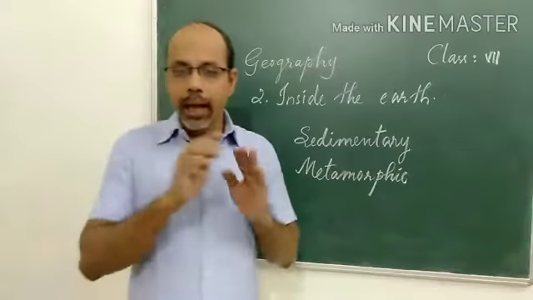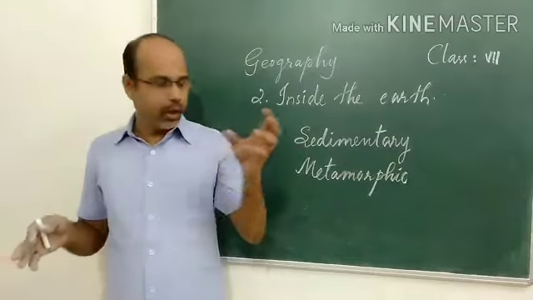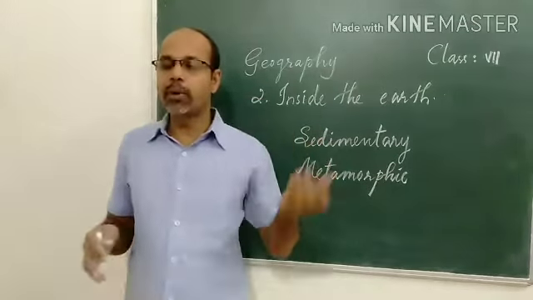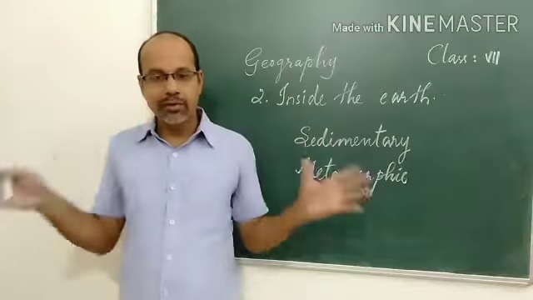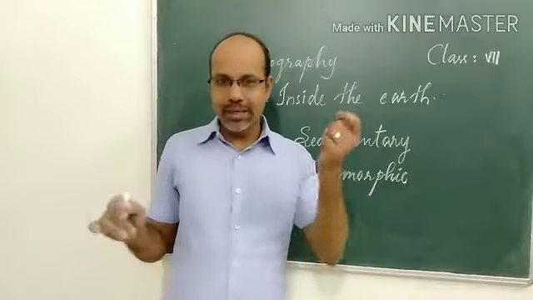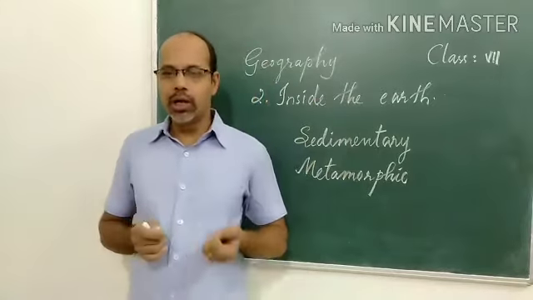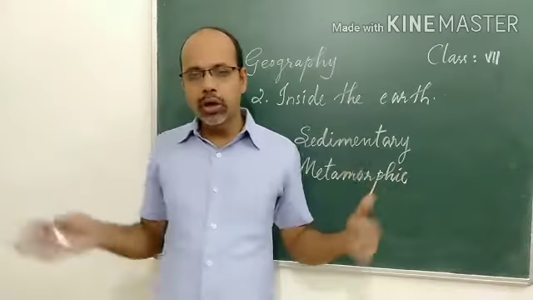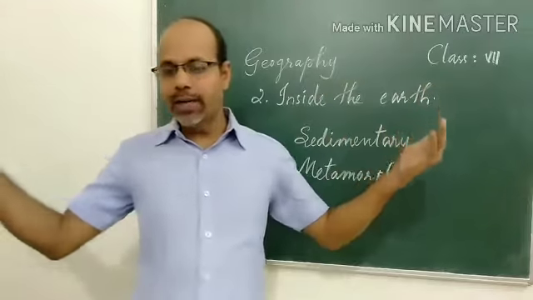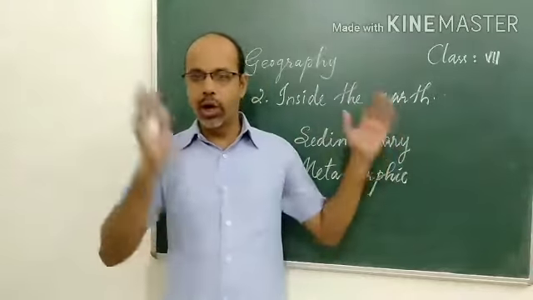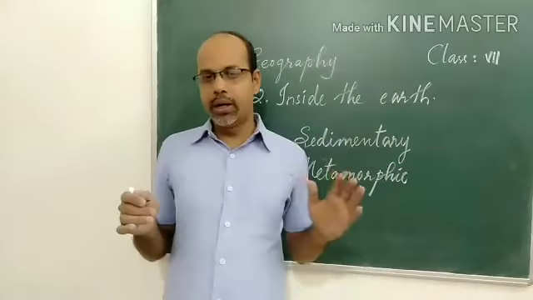Here we know that rocks form soil. Rocks are weathered, broken into pieces and powdered, and then soil is formed. Stones or rocks are always rolling down from the mountainous regions.